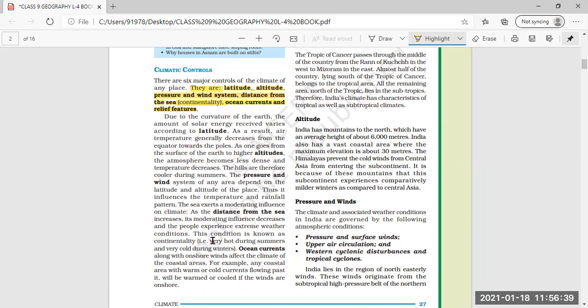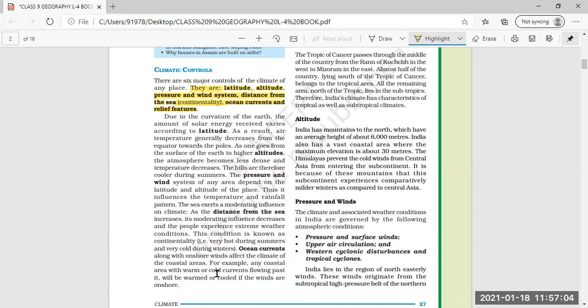But as people move away from the sea, the weather condition becomes extreme. This condition is known as continentality, that is, very hot during summer and very cold during winter.